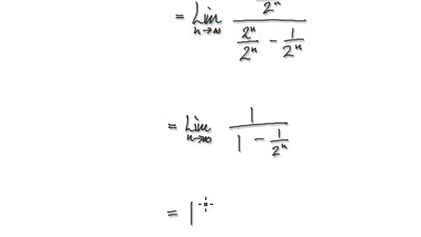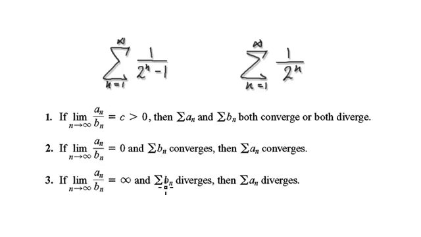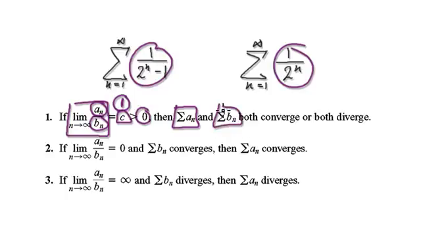will become 1. So looking back at the theorem, we know that if you get an divided by bn, this whole thing here comes to the number 1. We know the limit will be 1. Well, 1 is bigger than 0. Now we can apply this theorem where it says that if bn diverges, then this must also diverge. If this series converges, then this series must also converge.